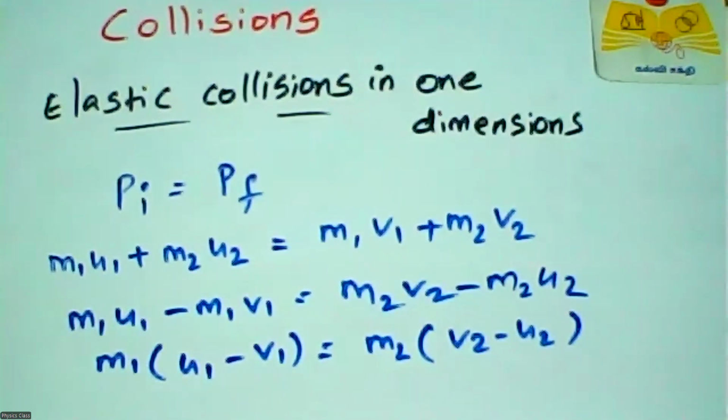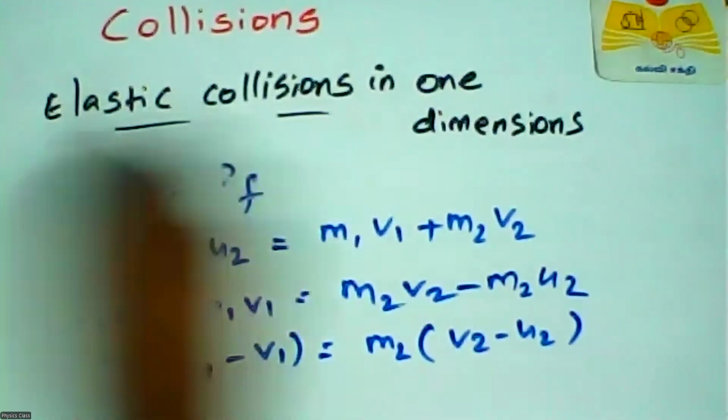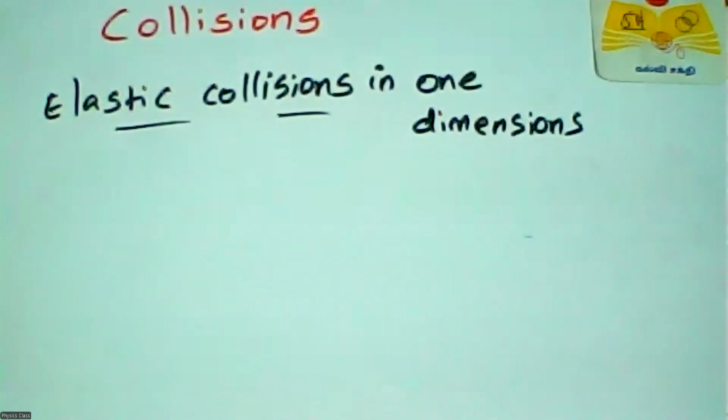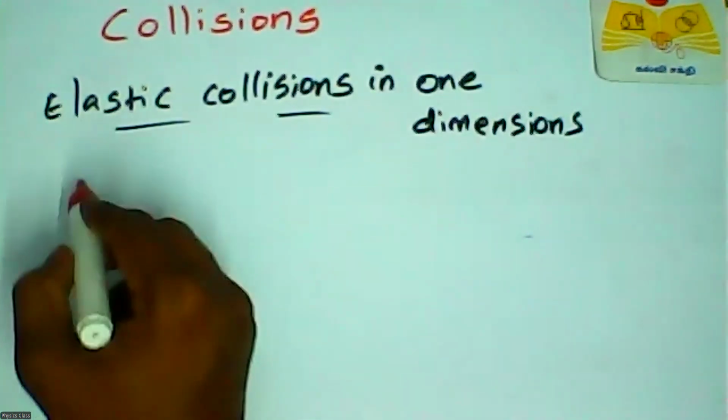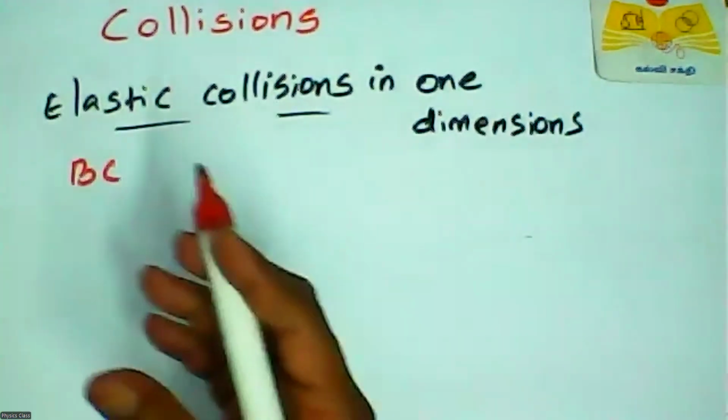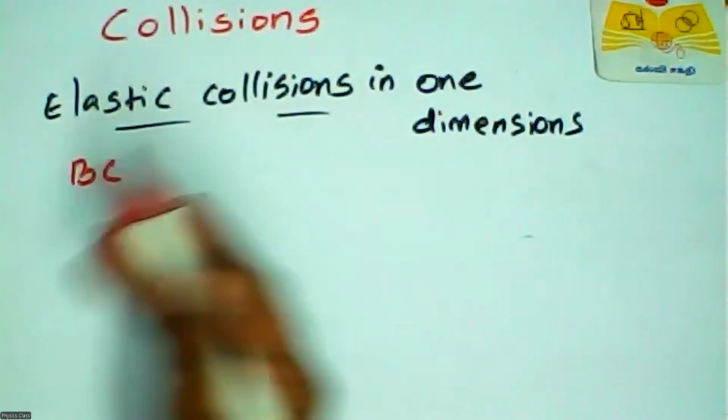Now we are going to the kinetic energy equation. Kinetic energy means half m v square. Before collision, total kinetic energy and after collision, total kinetic energy will be the same.